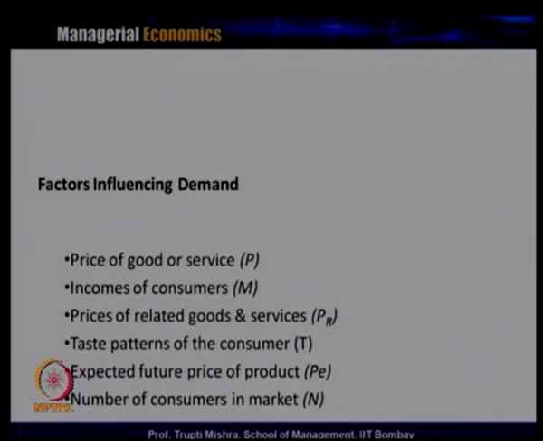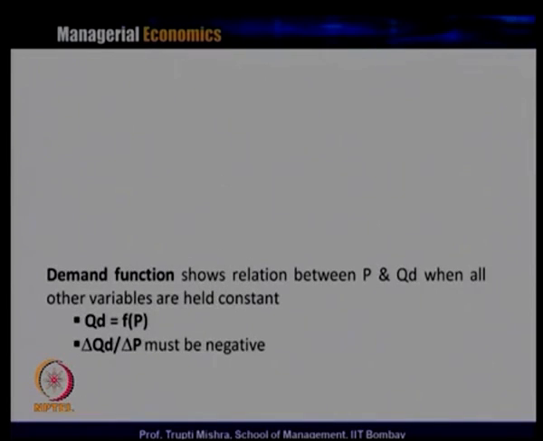So the demand for the product essentially depends on all these six factors: the price of goods and services, the income of the consumer, because that reflects the purchasing power of the consumer, the price of related goods and services, the taste pattern of the consumer, the expected future price of the product, and finally the number of consumers in the market. They generally determine what the demand for the product will be.